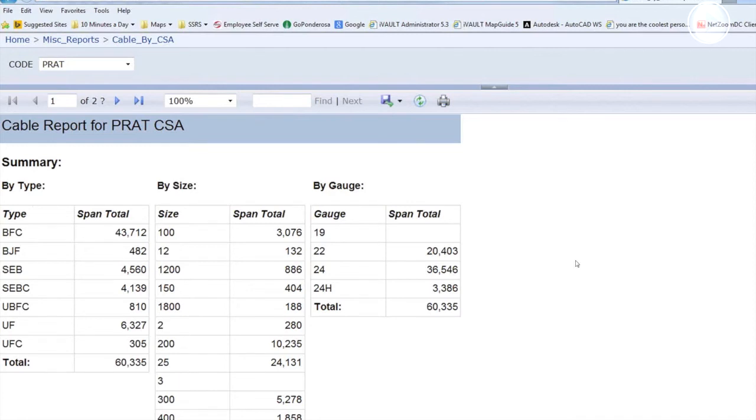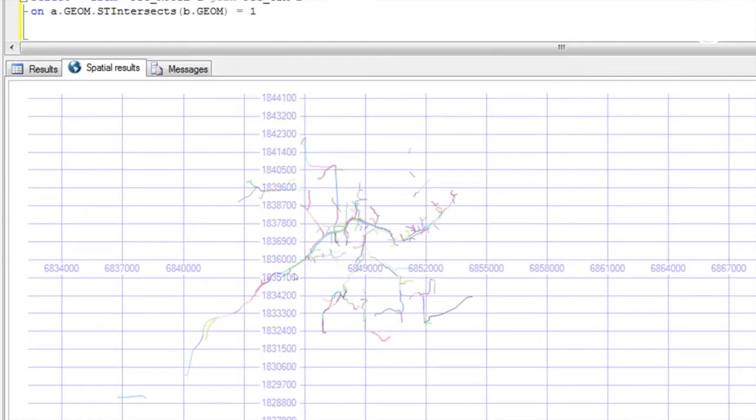So very quickly, rather than having to wait an hour to get the data back, my engineering manager from his desk, without having to have an open CAD, can do a simple spatial query using this report. He's found that very useful. This shows you what's going on behind the scenes inside of Microsoft SQL Server. This is a simple select statement with an STIntersects overlay, and you can actually see the results of that query inside of SQL Server Management Studio.